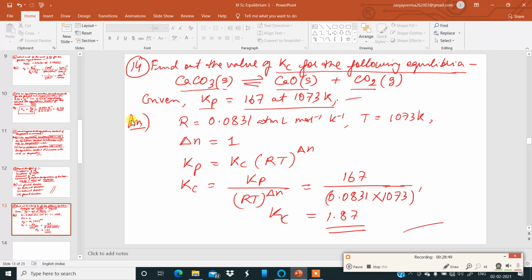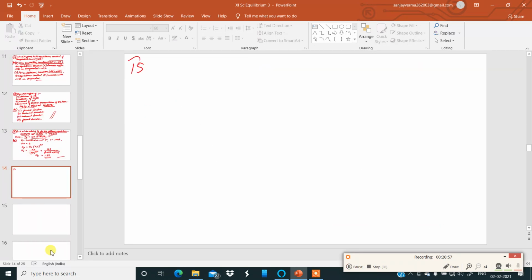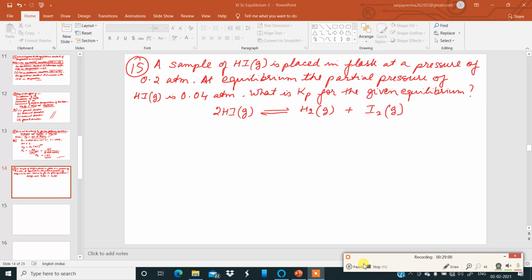Okay. Now let us go to question number 15. A sample of hydrogen iodide gas is placed in a closed container at a pressure of 0.2 atmosphere. Now at equilibrium, the partial pressure of hydrogen iodide is given as 0.04 atmosphere. What is the Kp for the given equilibrium? We have to find the equilibrium constant in terms of partial pressure for this system.